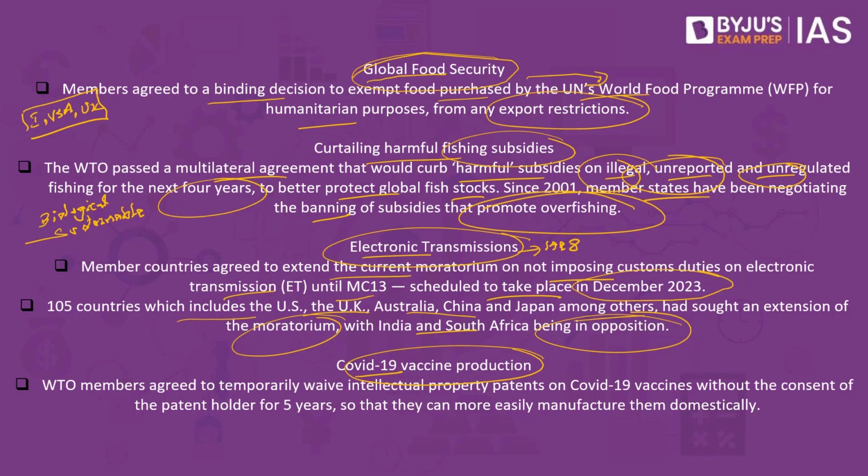What do we understand by electronic transmission? A software which can be downloaded, or transferred from one country to another, or a video game, which does not require any physical barrier, or is not a tangible product, is called electronic transmission. So countries like the United States of America and the United Kingdom wanted to make sure that custom duties are